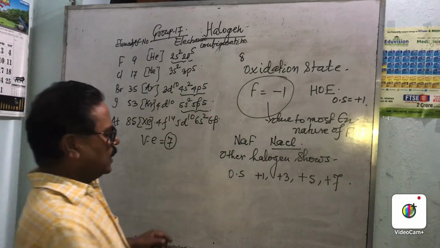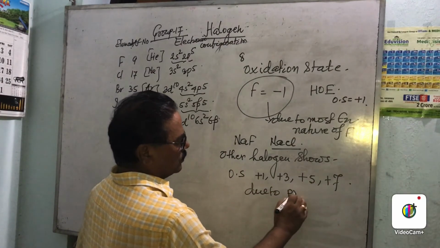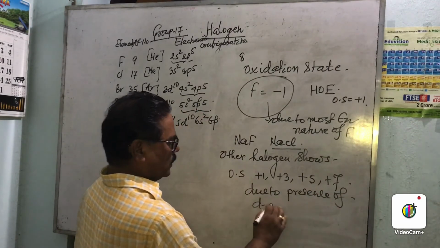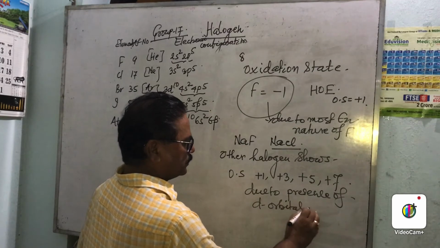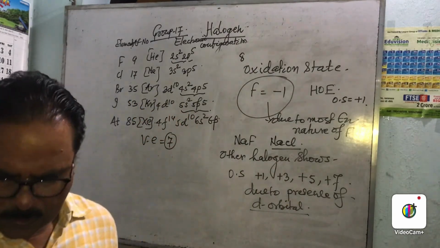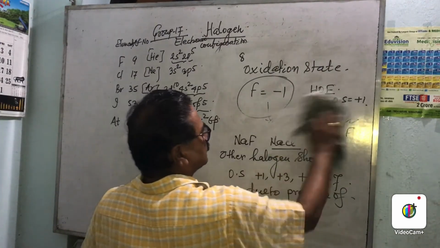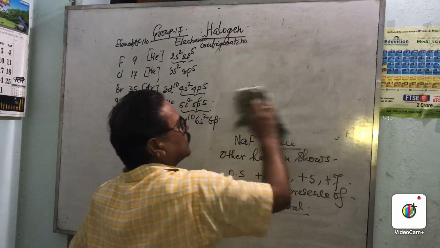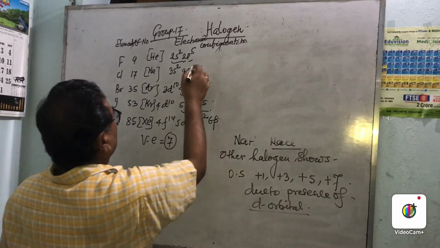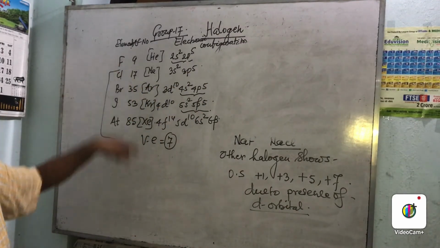There is a reason: it is due to the presence of d orbital. Other halogens means, except fluorine, chlorine and the rest.